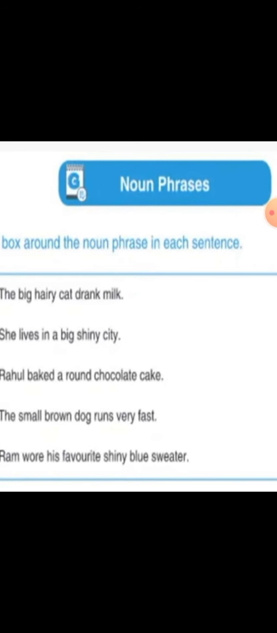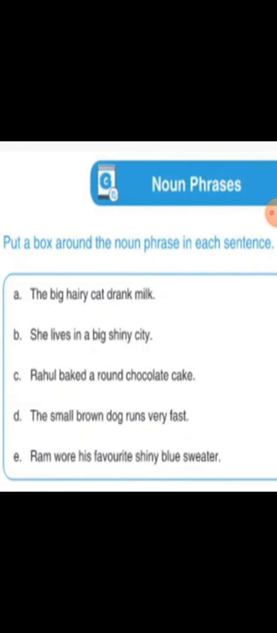So phrases are a group of words which make sense but not a complete sense. Means we have some additional information regarding this. So the big hairy cat here is a noun phrase, and like that a big shiny city, a round chocolate cake, the small brown dog and favorite shiny blue sweater are noun phrases. This is all about your grammar portion in which we completed the noun phrase.